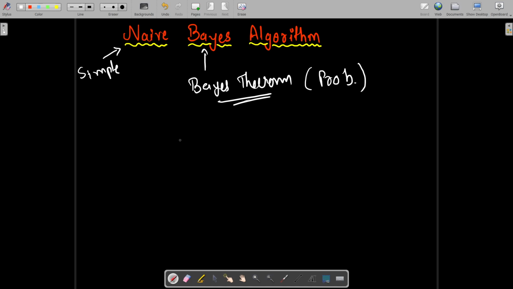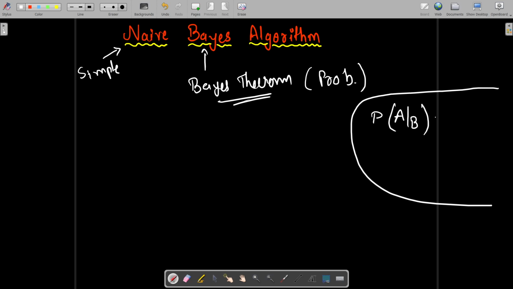Now let me discuss conditional probability first, because Bayes theorem, let me just write Bayes theorem this side as of now. Let's say we have two events A and B. So what Bayes theorem says is just a relation between the conditional probabilities of two events. So what is the probability that event A will occur provided B has already occurred? It will be the same thing but the other way around: the probability of event B occurring provided A has already occurred, into the probability of A, divided by the probability of B.